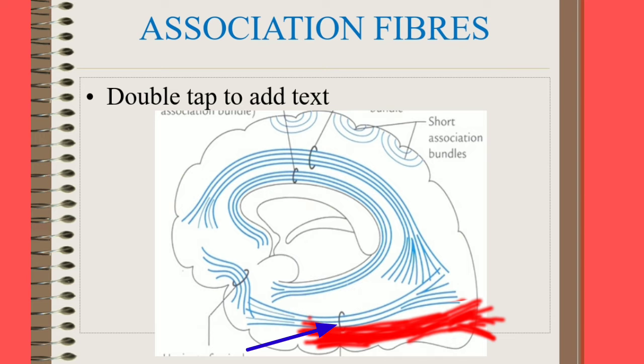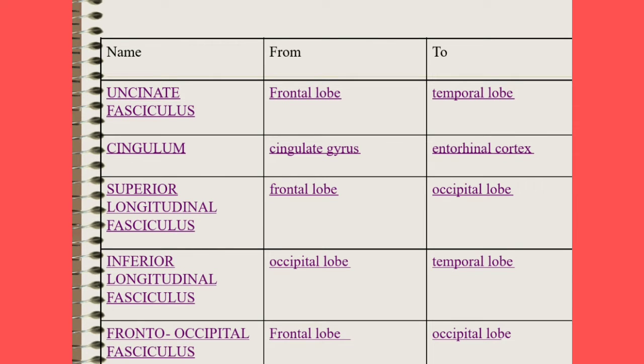A small recap of association fibers. The association fibers connect different regions of same hemisphere. They are intrahemispheric fibers. They are short association fibers and long association fibers. Short association fibers are U-shaped fibers or arcuate fibers. Long association fibers are uncinate fasciculus, cingulum, superior longitudinal fasciculus, fronto-occipital fasciculus, and inferior longitudinal fasciculus.